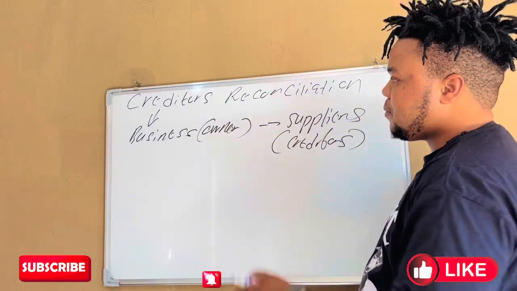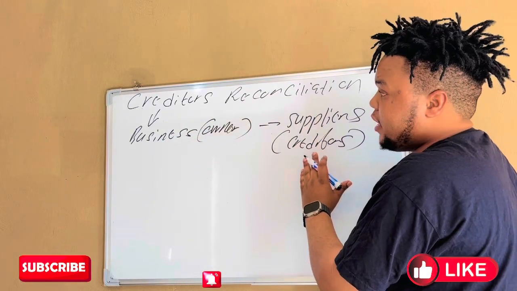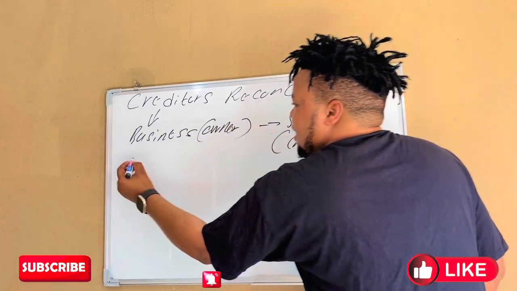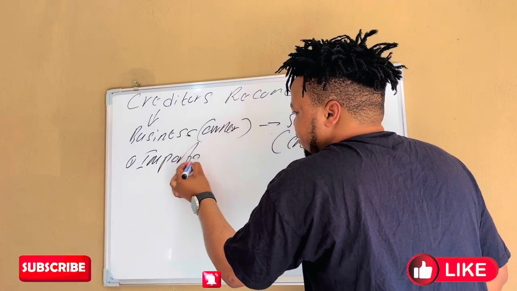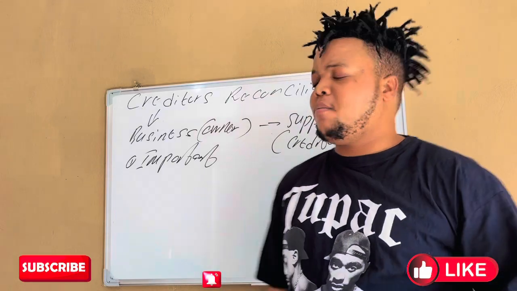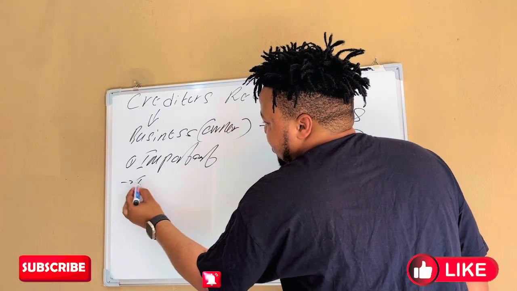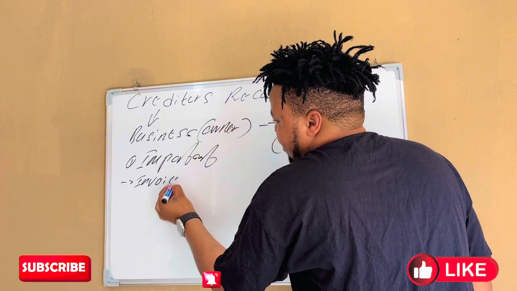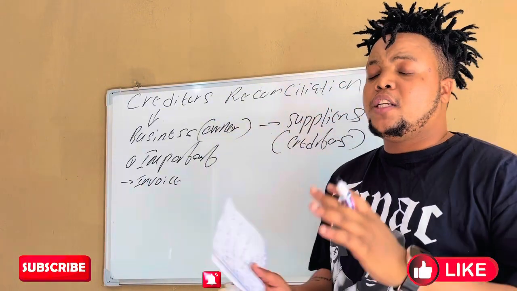After knowing the participants in this chapter, there is something important. The first thing you need to be aware of, students, is the invoice. The invoice is going to be very important in this chapter.